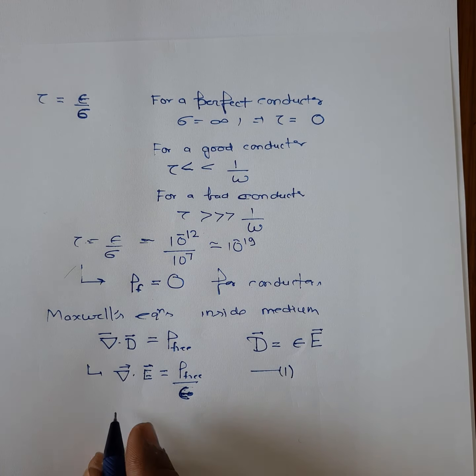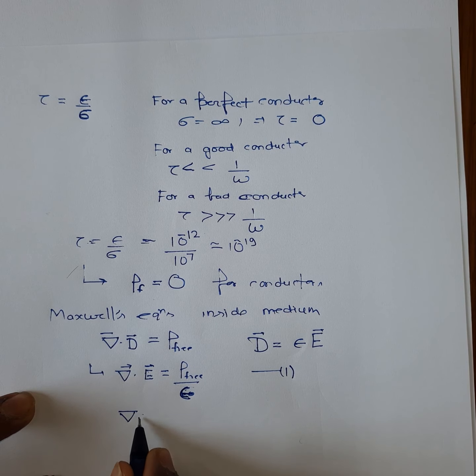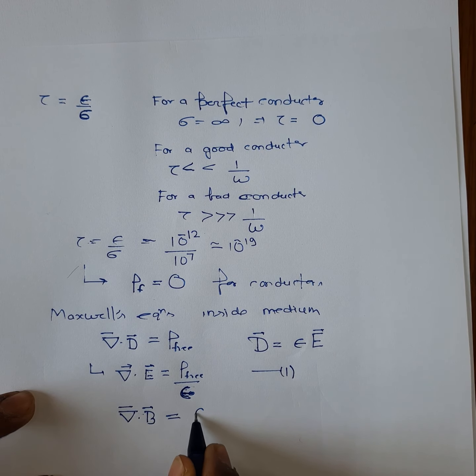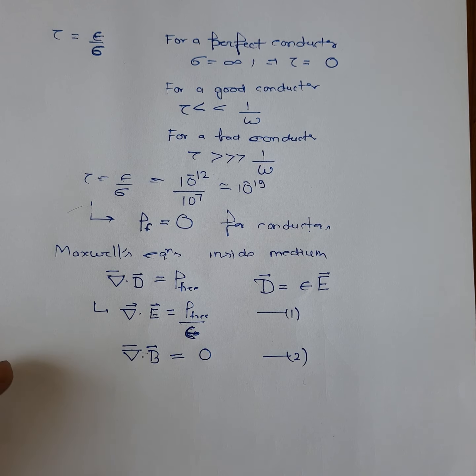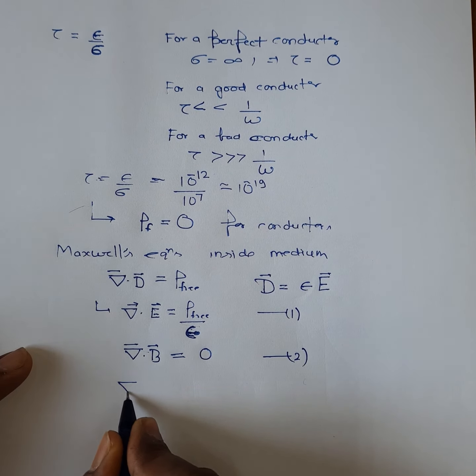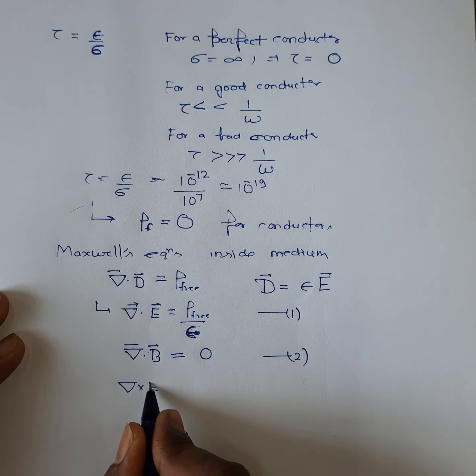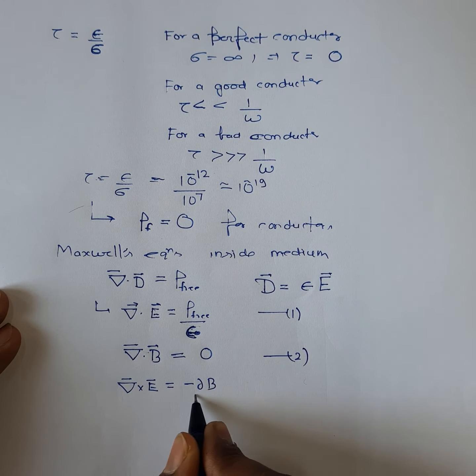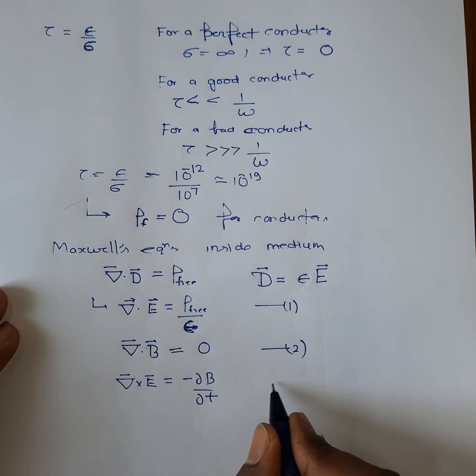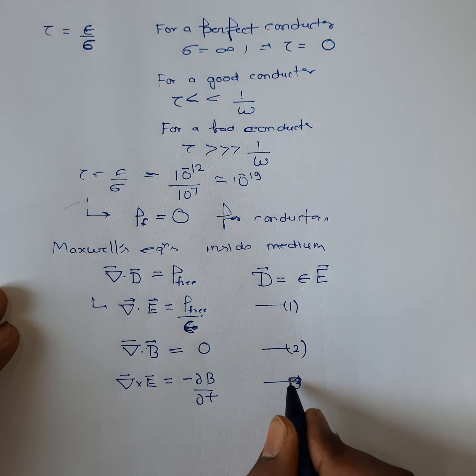So this is the first equation. Similarly, you can write the second equation as divergence of B is equal to 0. This is equation number 2. The third relation, the Faraday law, is given by curl of E is equal to minus del B by del t. This is your third relation.